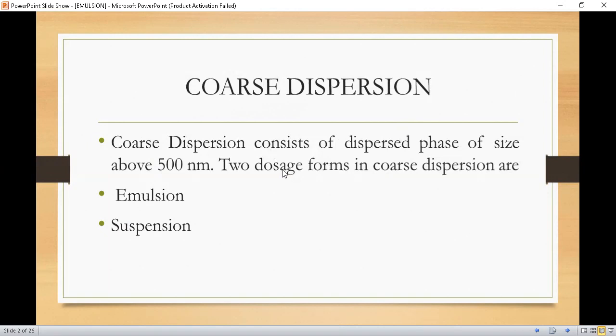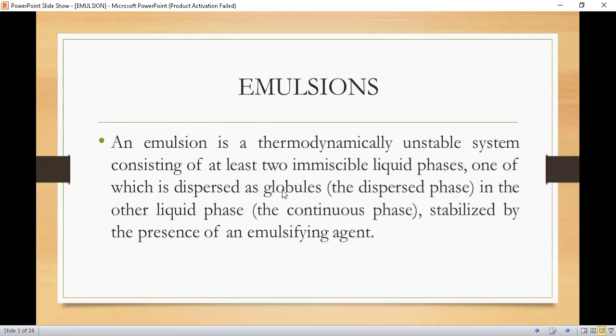Colloidal dispersion, we had a detailed study on colloidal dispersions. In colloidal dispersions, we have studied that the particle size ranges within a nanometer. So if the particle size of the dispersed phase is above 500 nanometer, then those solutions are called coarse dispersions. And in coarse dispersions, we have two types of dosage form, emulsions and suspensions. So let's start with the emulsion.